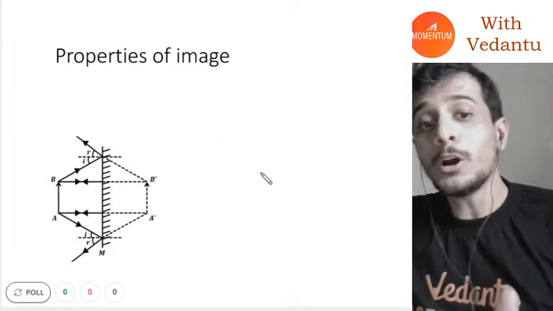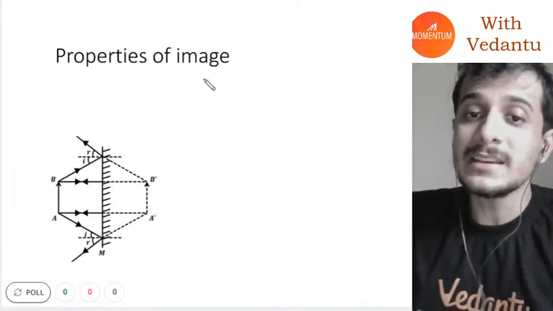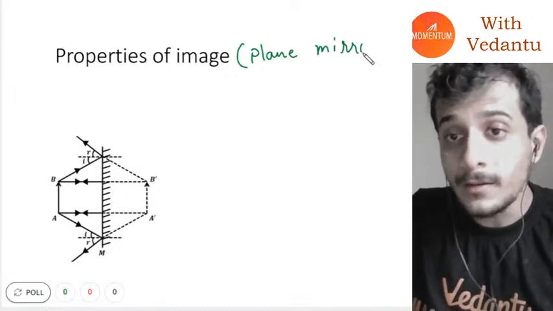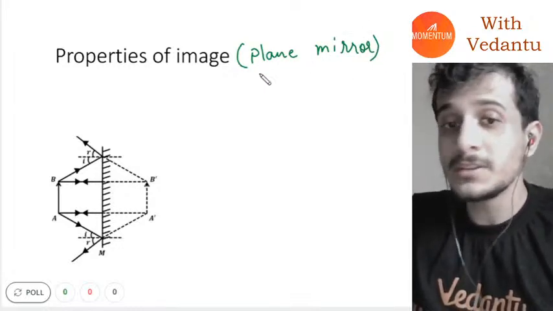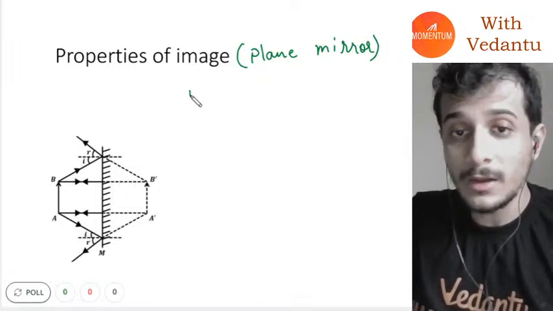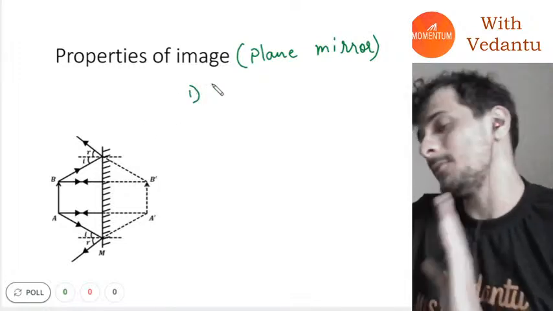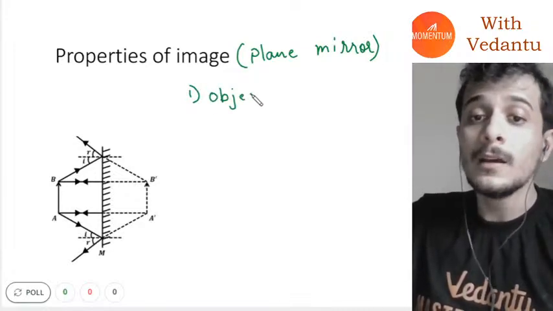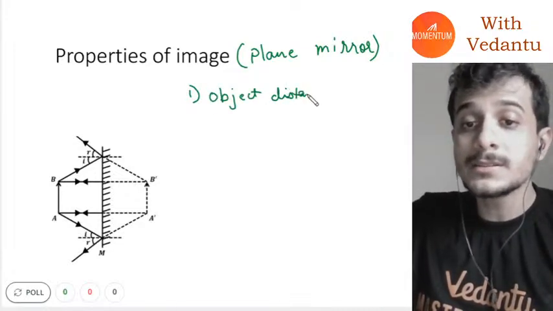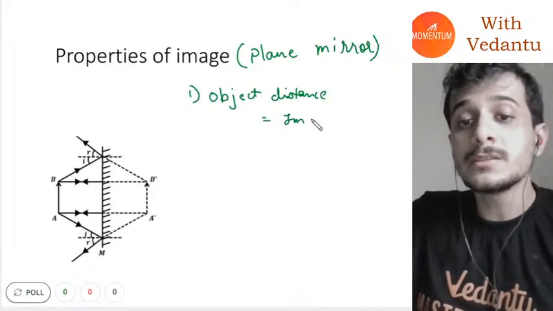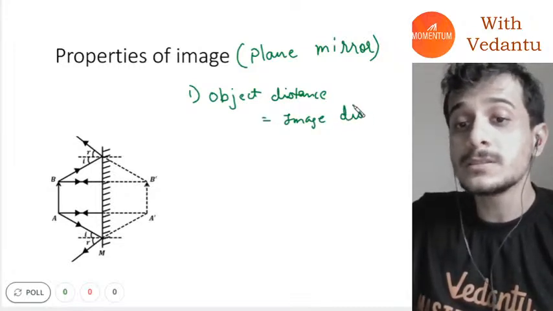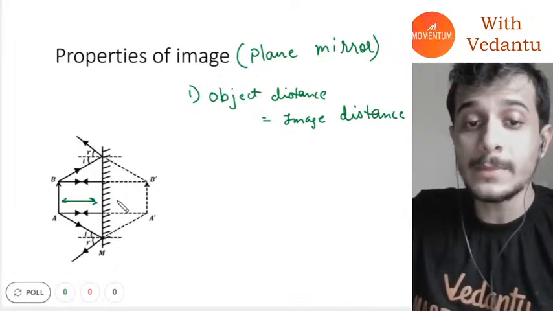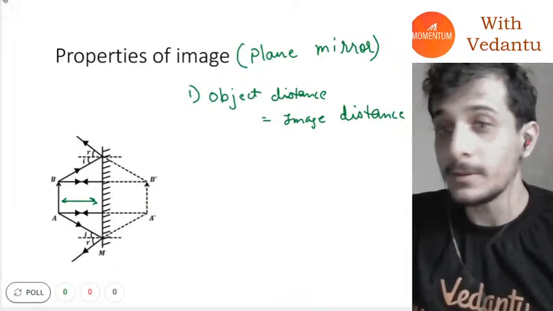Now if we talk about the properties of an image in case of plane mirror, what are the different properties of image, guys? You have to remember each and every one of them. So first one is very simple. For a plane mirror, the object distance is equal to image distance. If you see in this case, this distance will be same as this distance. I hope everybody sees that.